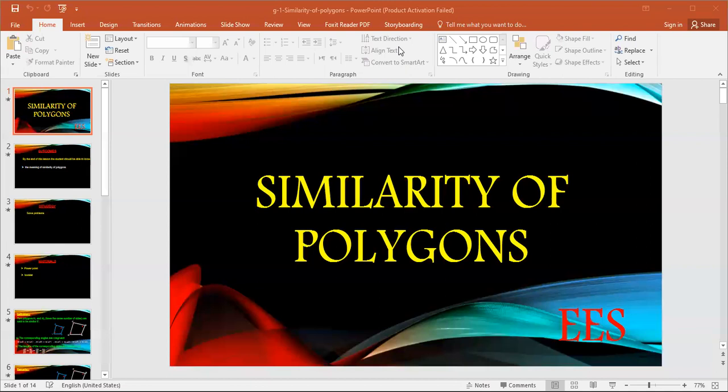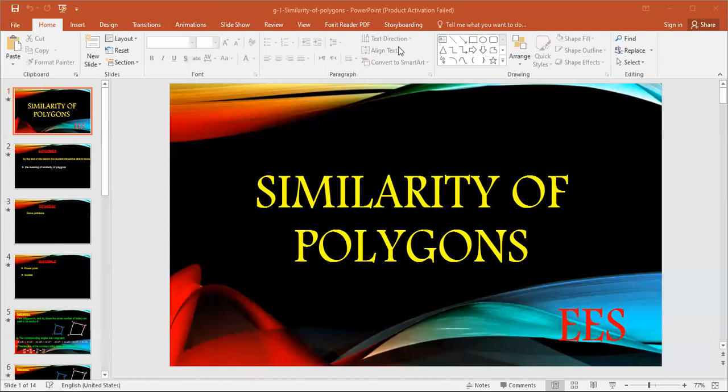If the scale factor of polygon ABCD to polygon XYZL equals K, then the scale factor of polygon XYZL to polygon ABCD equals 1 over K. Again, if I set the scale factor of ABCD over XYZL equal to K, then XYZL over ABCD equals 1 over K.